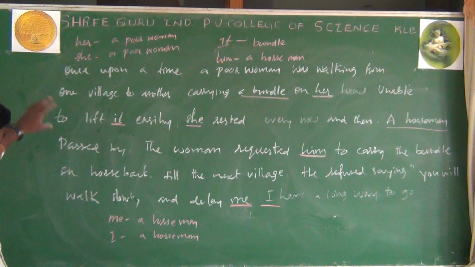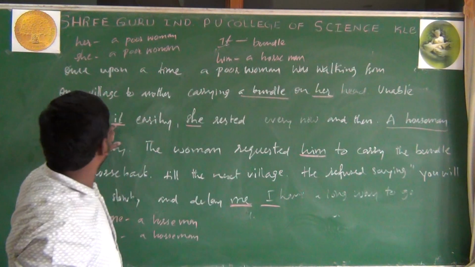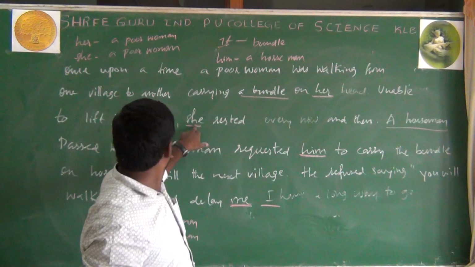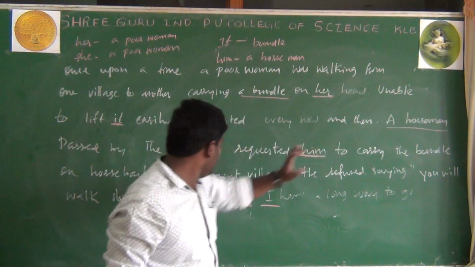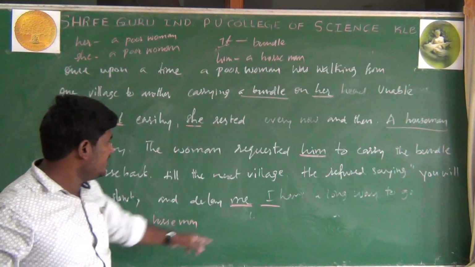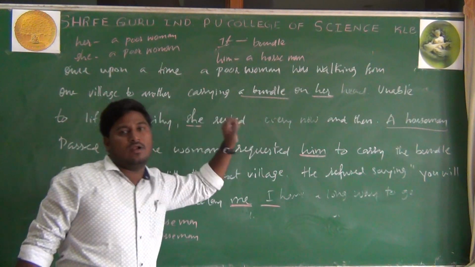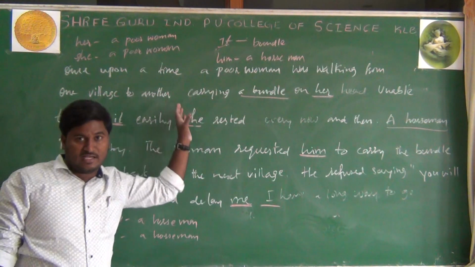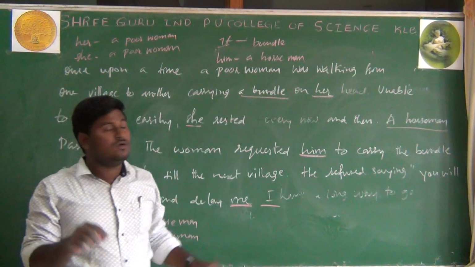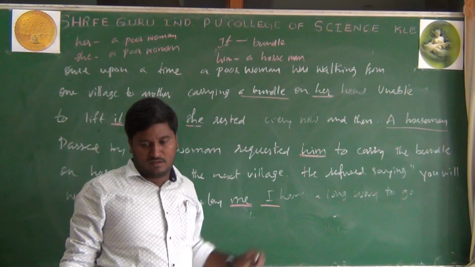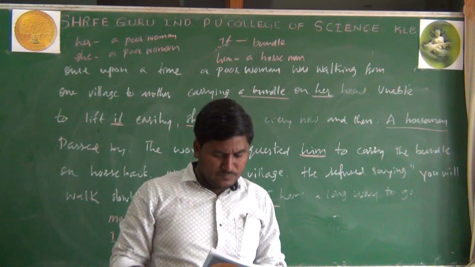You see, these are pronouns here, underlined words. For example, her means nothing but a poor woman, and she means also a poor woman. It means a bundle. Him means a horseman, and again I means horseman. Me also horseman here. All these underlined words are pronouns. So like this they give in the exam, so that they will underline the words or they italicize the words. You should find out what those words mean in the paragraph. So last one more example we discuss, and we wind up the class.